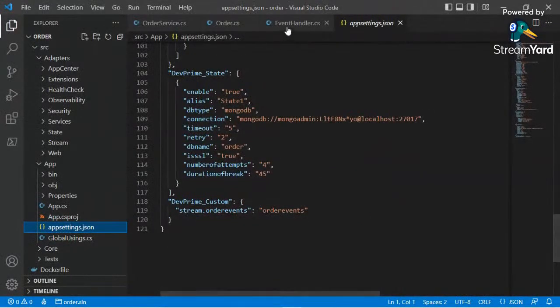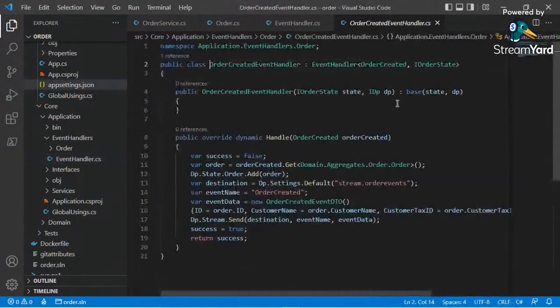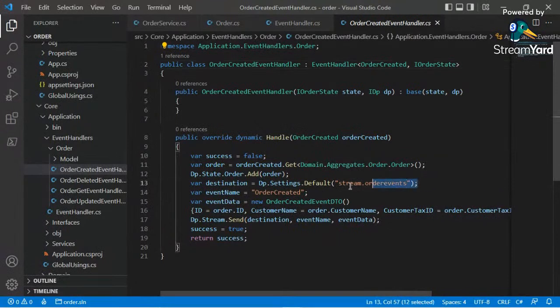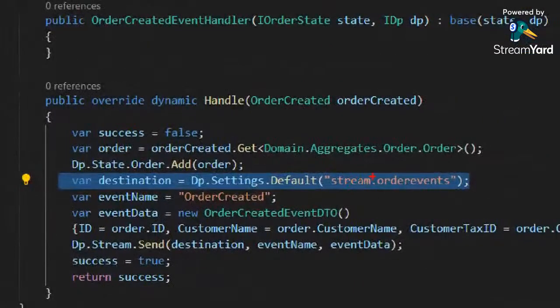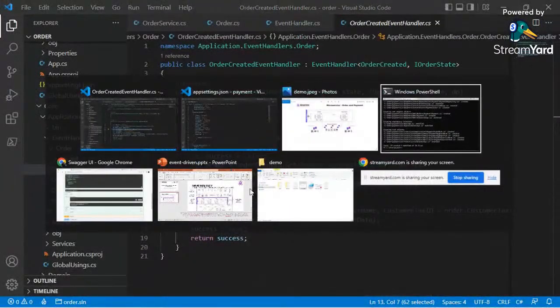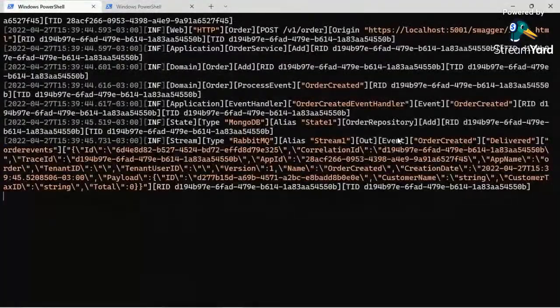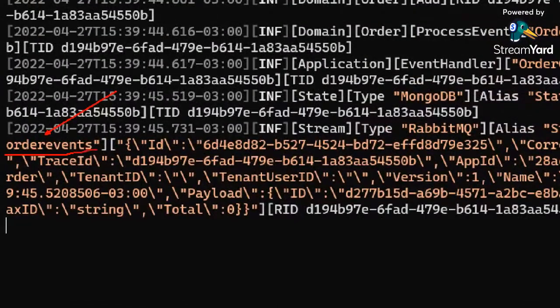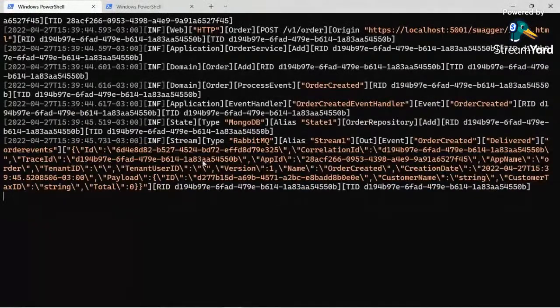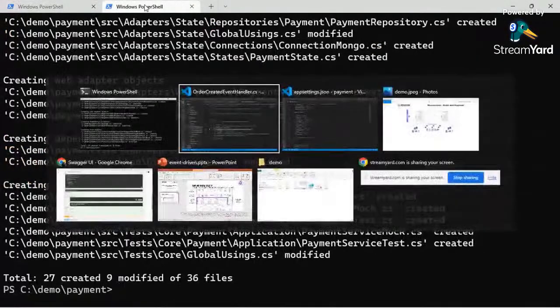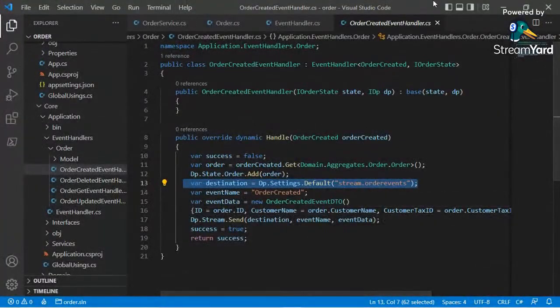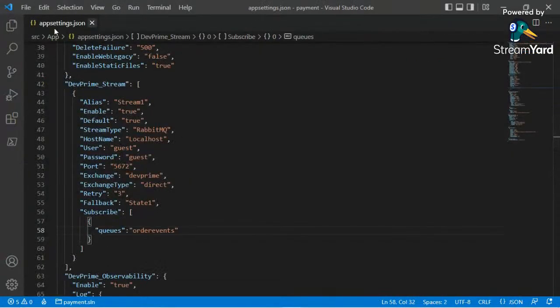So this key in our order event handler is related to order events. So our destination is order events. This is the place where our order microservice is emitting events. So it's an order created, but it's on order events. As we can see here, order events. So it's an out event and our order created. Perfect. Now let's get back to the payment microservice.